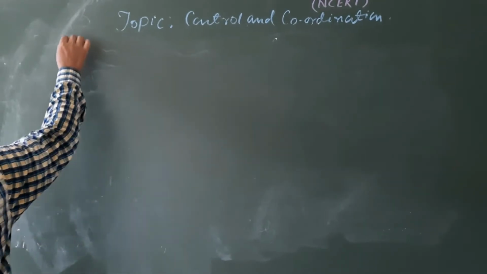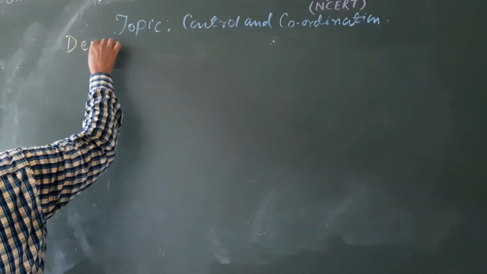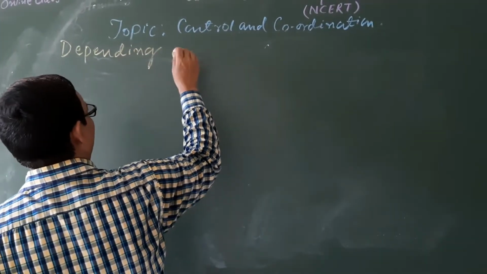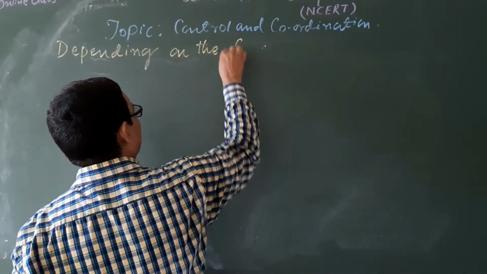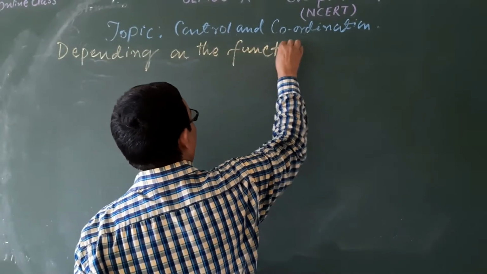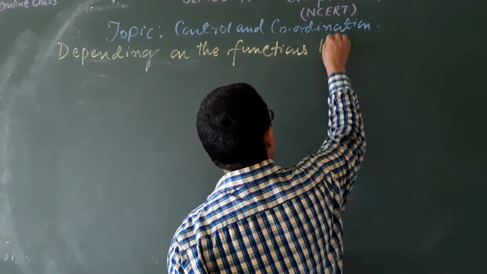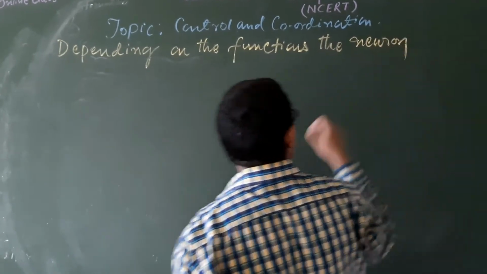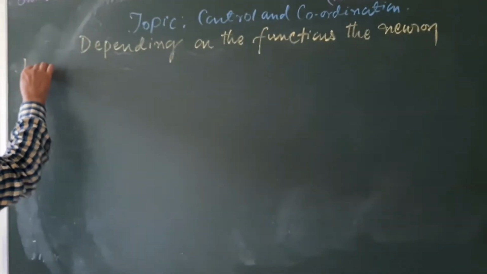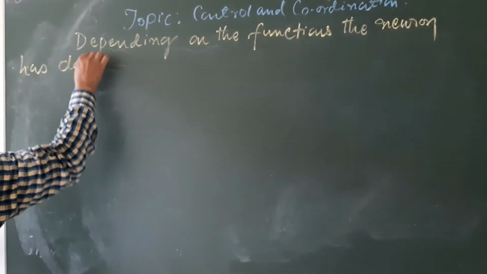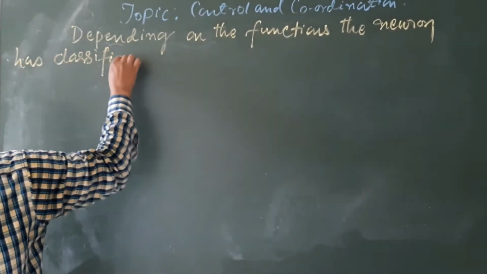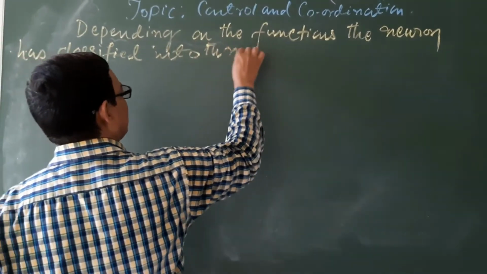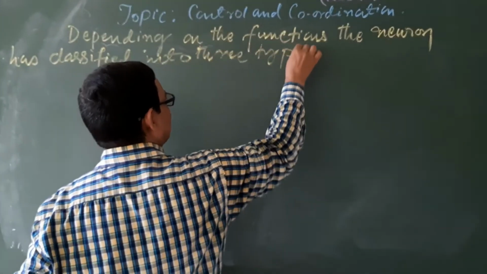Depending on the functions, the neuron is classified into three types. What are these types?